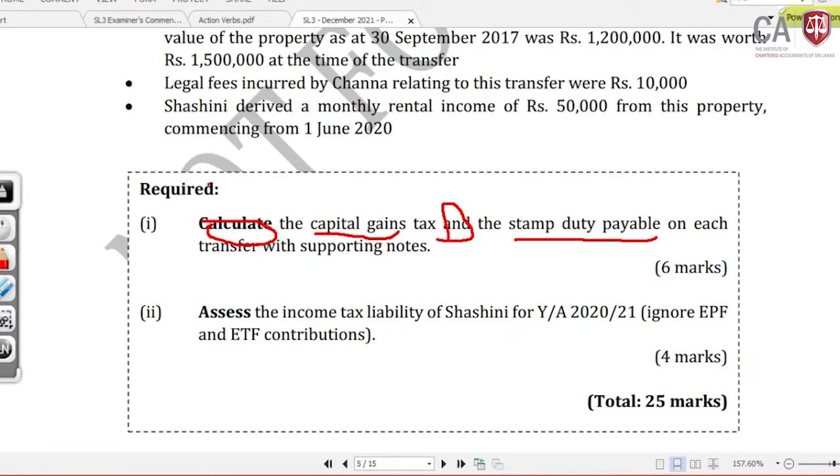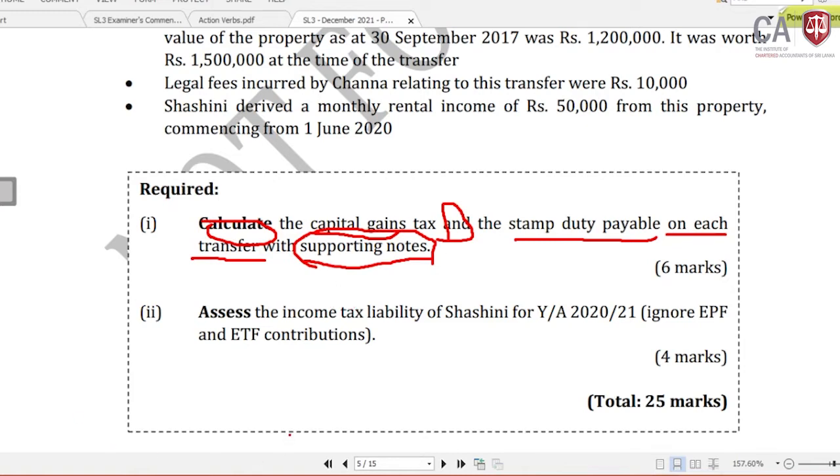You can see 'on each transfer', so you can understand there is more than one transfer. And secondly, supporting notes. For the 6 marks, it's requesting the supporting notes. To obtain the 6 marks, you should have supporting notes explaining what you have included in your answer. Clear? Then this is the first requirement.